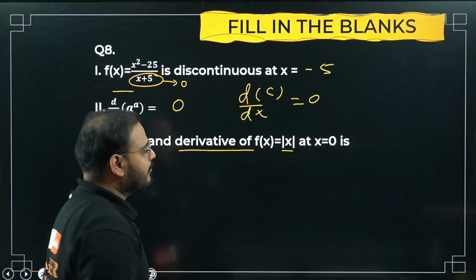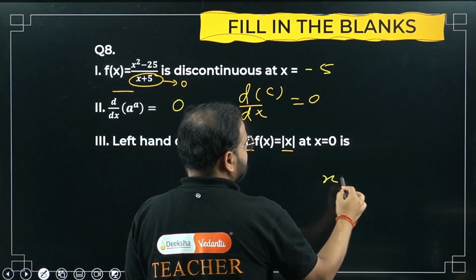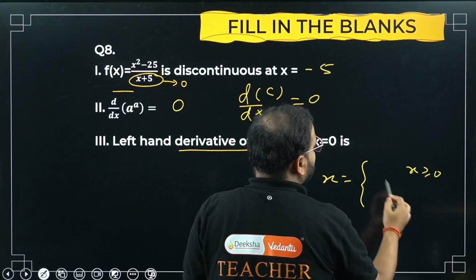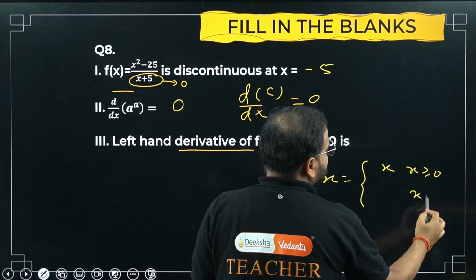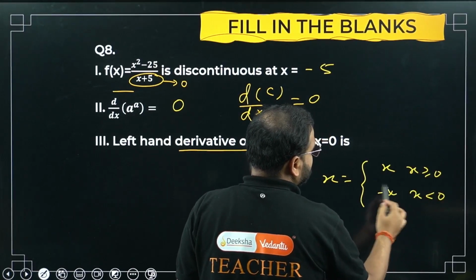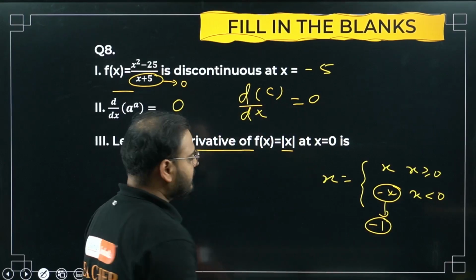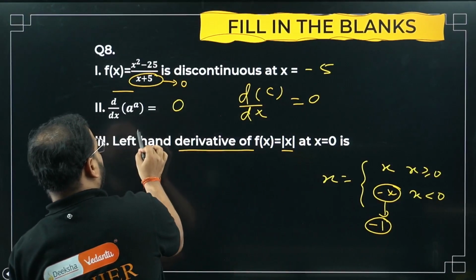Left hand derivative of f(x) equals to mod of x. We have learnt it, no? Mod of x is equals to what? x greater than 0 is going to be x. x less than 0 is going to be minus x. Differentiate this part. What are you going to get? So minus 1, no? Right? We're looking for left hand derivative.